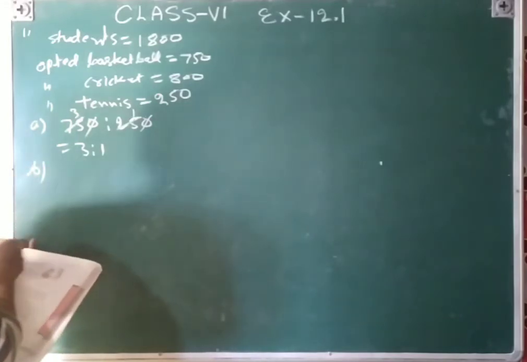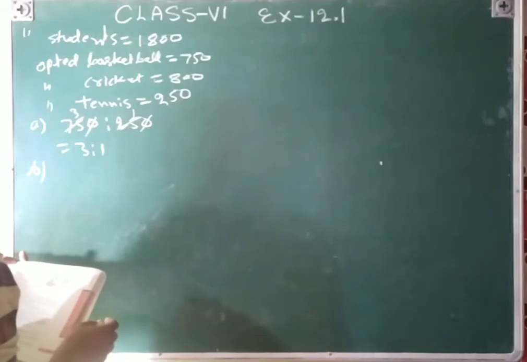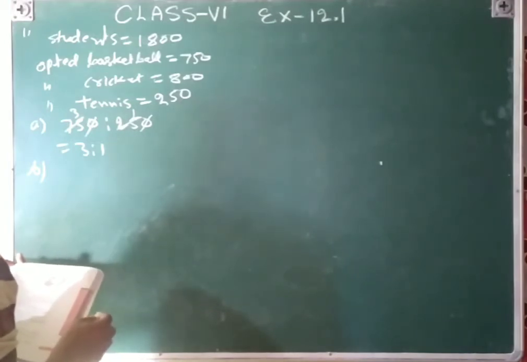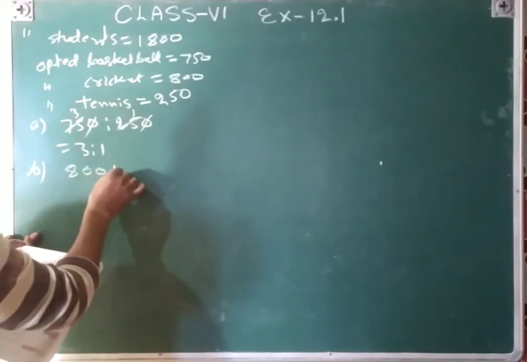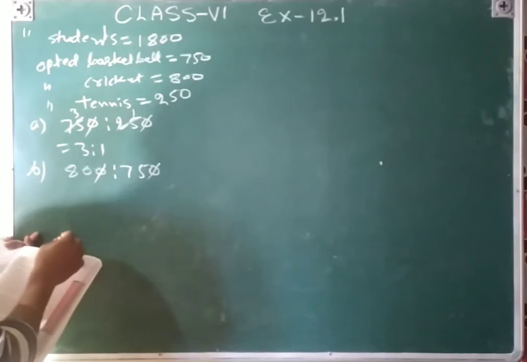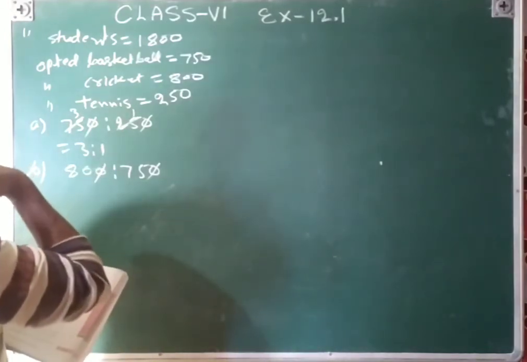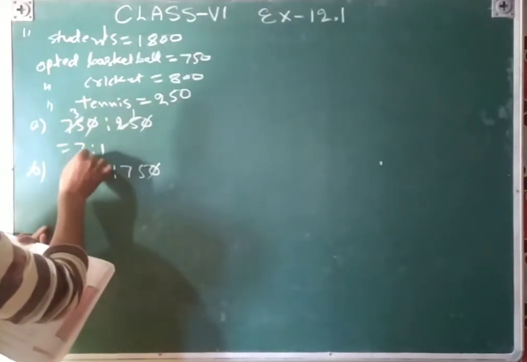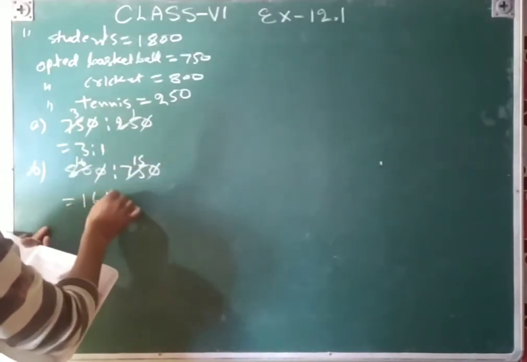B part, the number of students who opted cricket and basketball. Cricket is 800 and then basketball 750. Zero cancels by zero and then it will be cancelled by 5, 16 and 15. So that is 16 ratio 15.